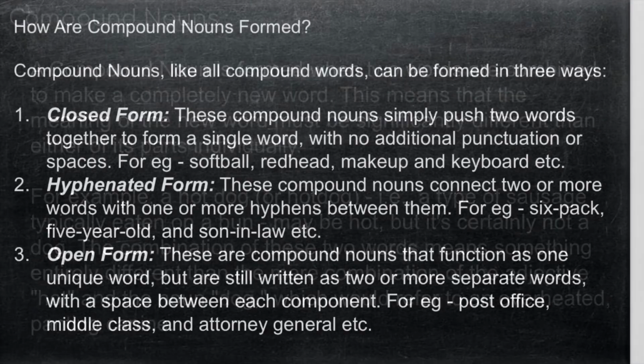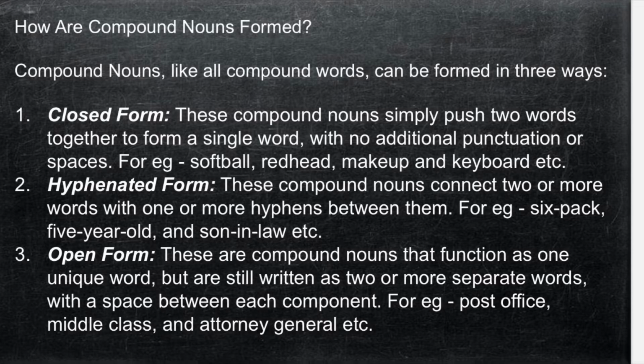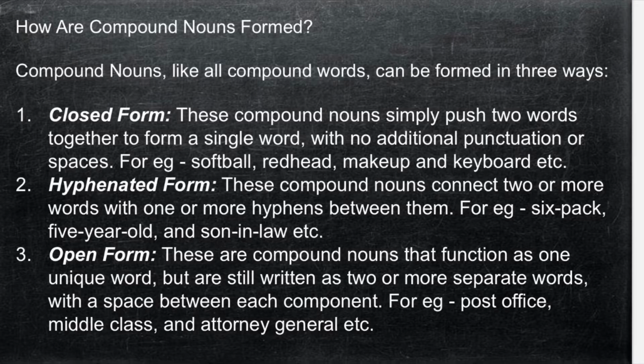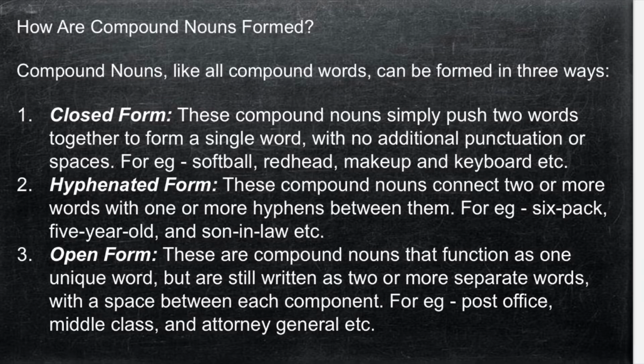Now, we're always faced with questions like how compound nouns are formed. So, there are three ways in which compound nouns can be formed. The first way is the closed form, the second is the hyphenated form, and the third is the open form. Let's look at the first one, closed form.